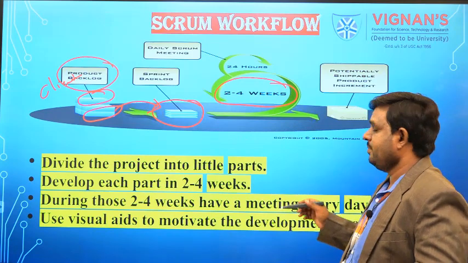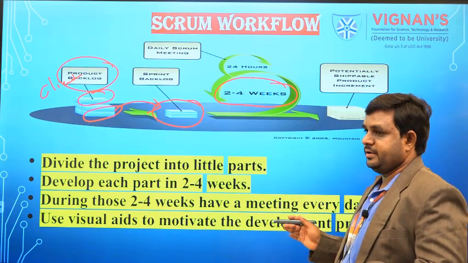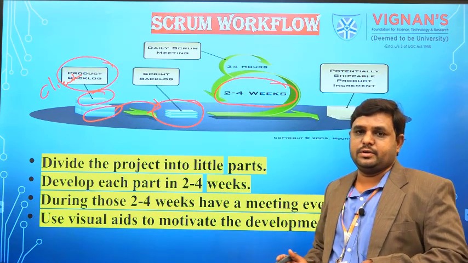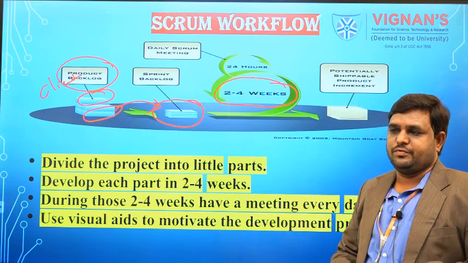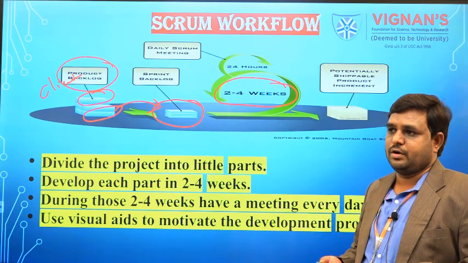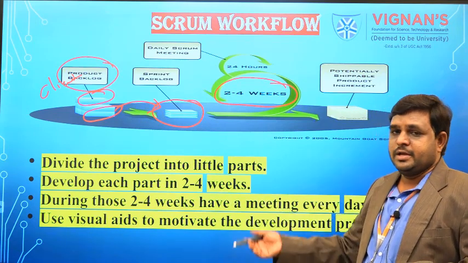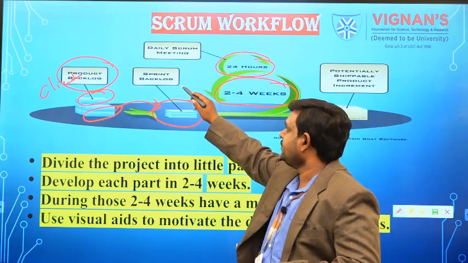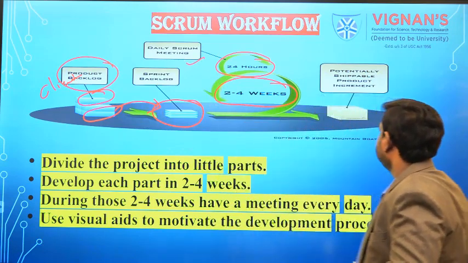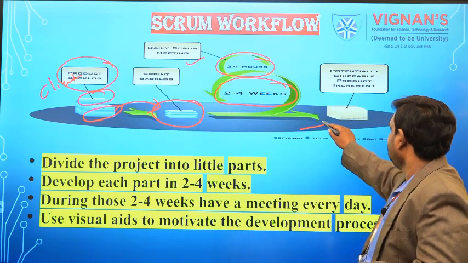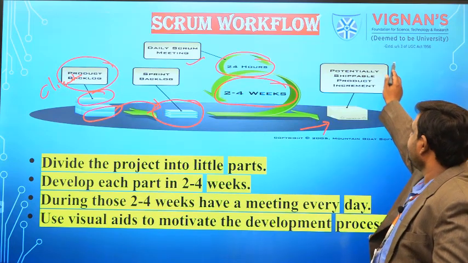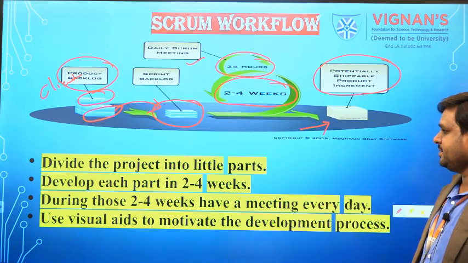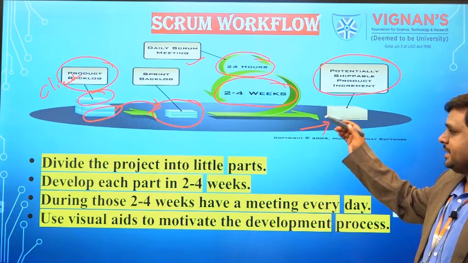And we have to remember here, every day there will be a Scrum meeting, at least 15 minutes. In that Scrum meeting, we discuss what sprint we have got, what complexities we have got, and what the next sprint is that we are going to develop. That is the daily Scrum meeting. And finally we get the output, that is the potentially shippable product increment. Like that we work in the Scrum methodology.